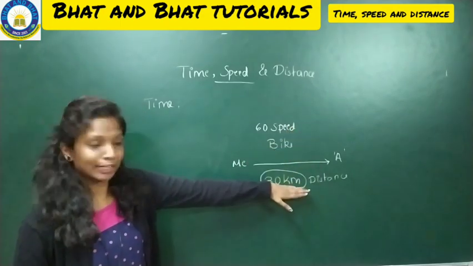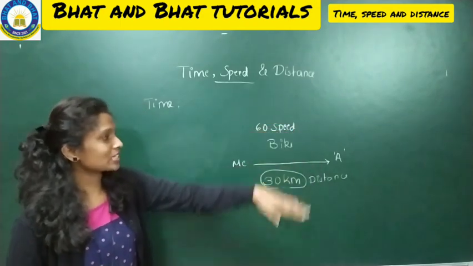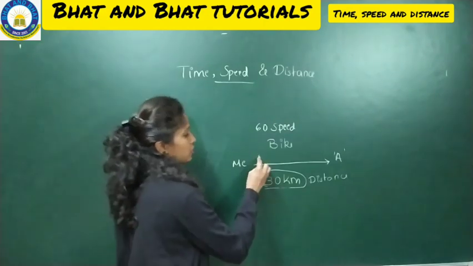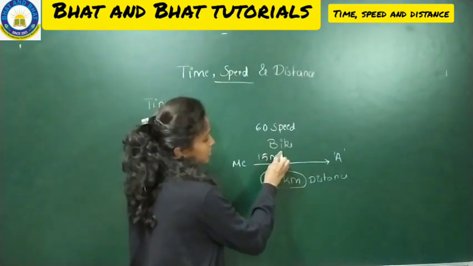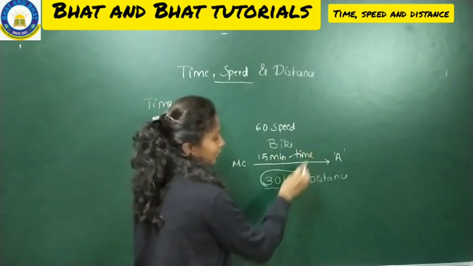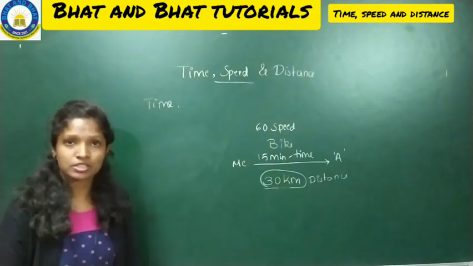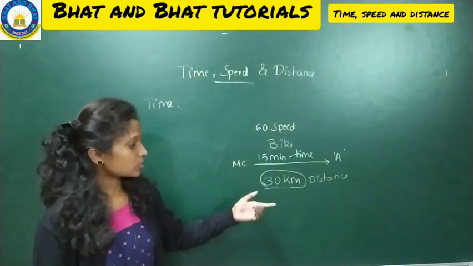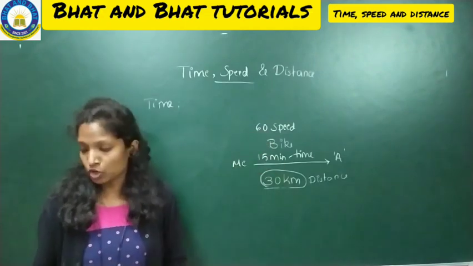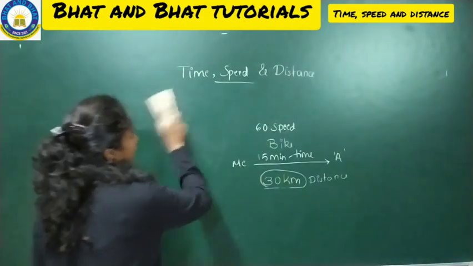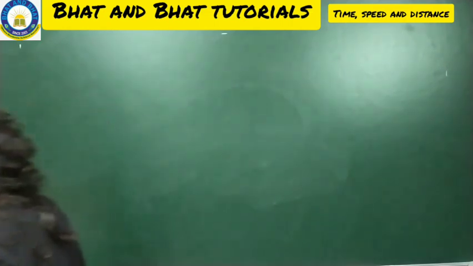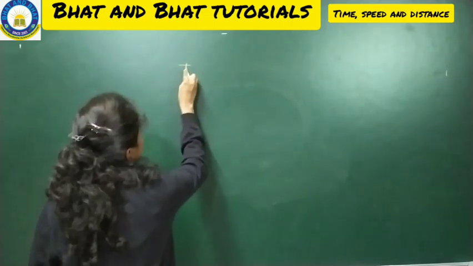So to reach 30 kilometer distance, if I am using 60 speed, I am going to reach her location within 15 minutes. So what is this 15 minutes called as then? Time. So this is the meaning of distance, speed and time. So hope you all understood descriptively. So now I'll start giving you the meaning of time, speed as well as distance.